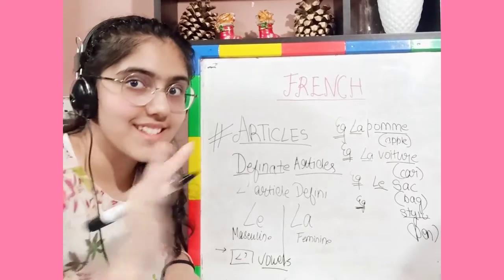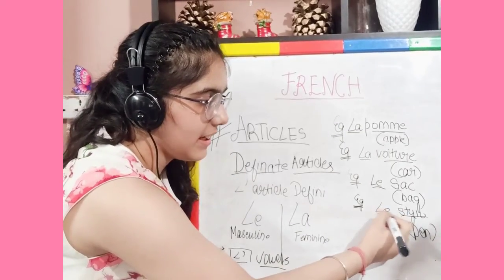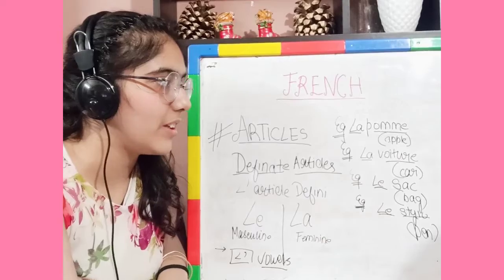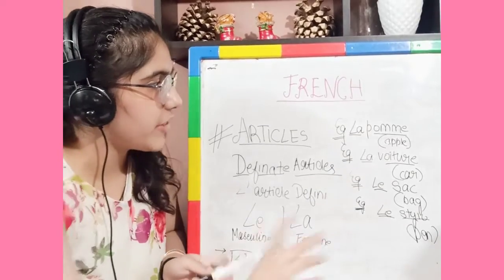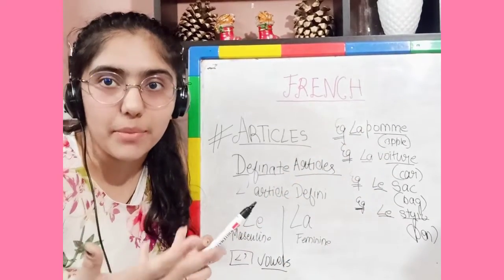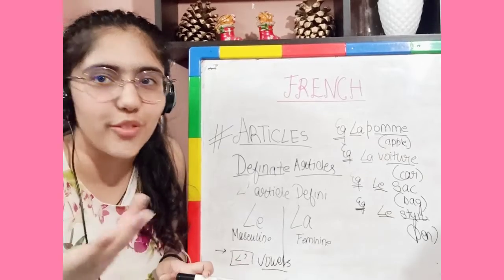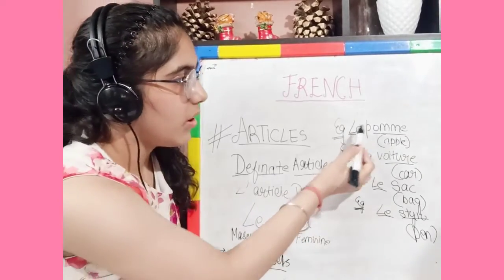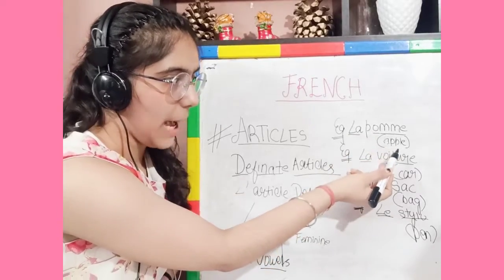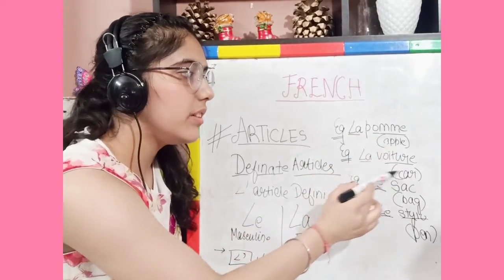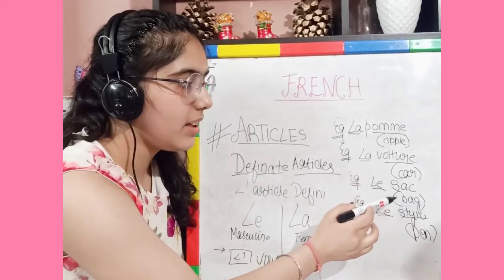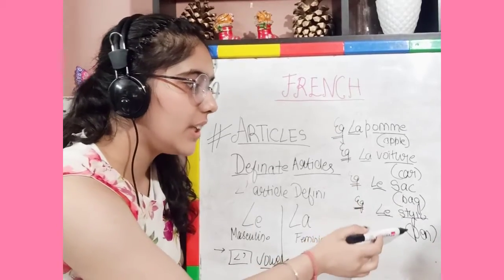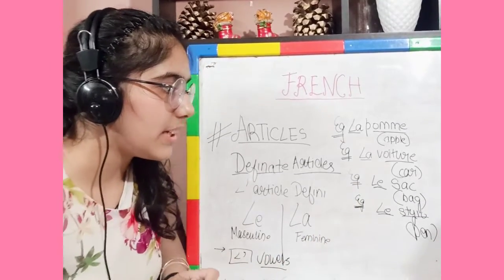Okay, the answer is le because it is masculine. So right now I have given you 4 new words for the vocabulary. You can add these to your French dictionary and learn them frequently. So la pomme, the apple; la voiture, the car; le sac, the bag; le stylo, the pen. These are the 4 words.